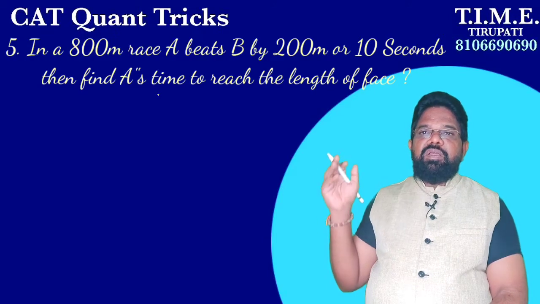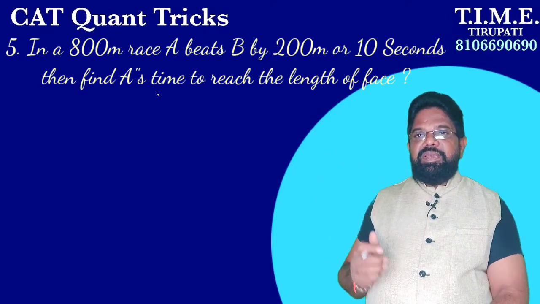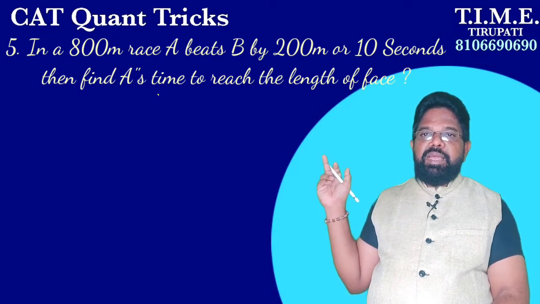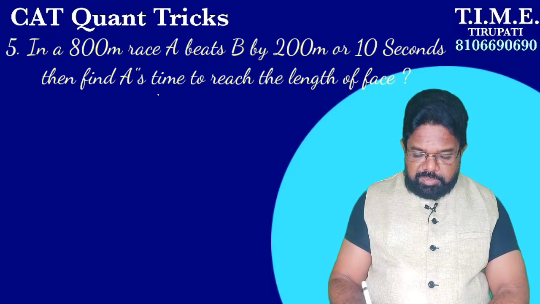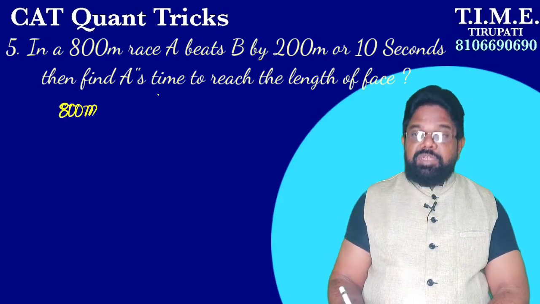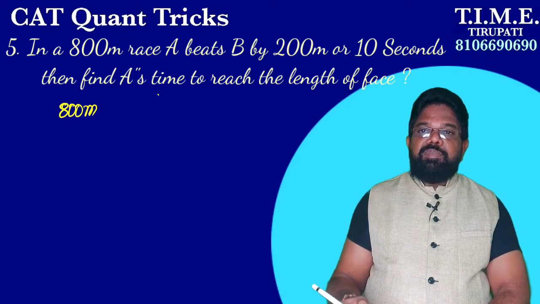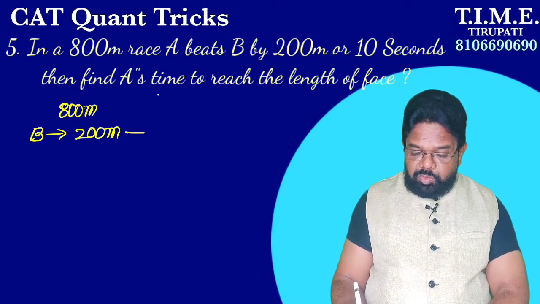Then what is A's total time to reach the length of the race? That is the question. What are the clues here again? The length of the race is 800 meters. What is the statement given? A beats B by 200 meters means B covers 200 meters. In how much time?